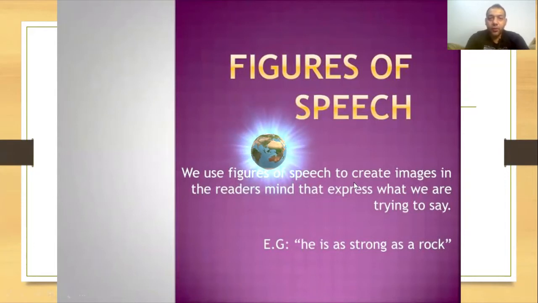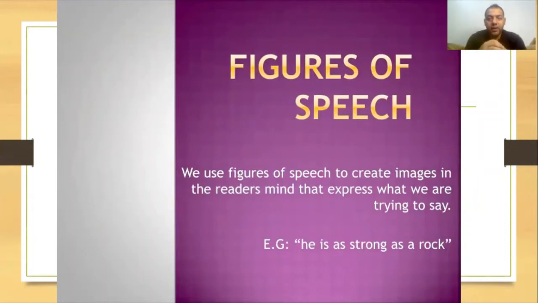So figures of speech, we use them to create images in the reader's mind that express what we are trying to say. Like when I say, he is as strong as a rock, I'm just trying to get an image to describe a person that he is very strong, okay? So I can say that he is a strong man, but to create a big, wide image as a figure of speech, I made him like a rock, okay? And this, we call it simile. And simile is one of the figures of speech, okay?